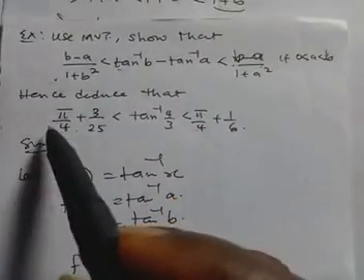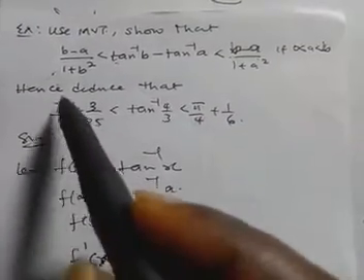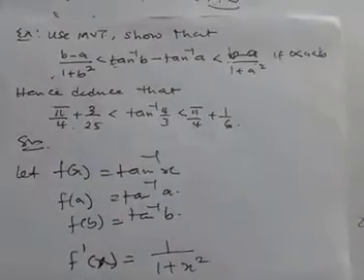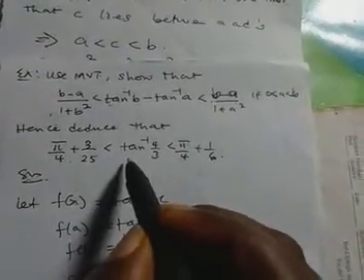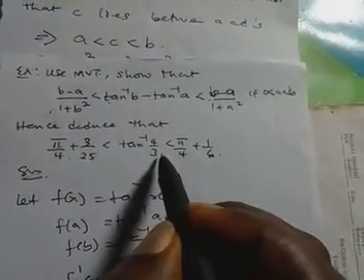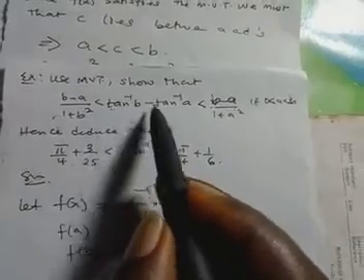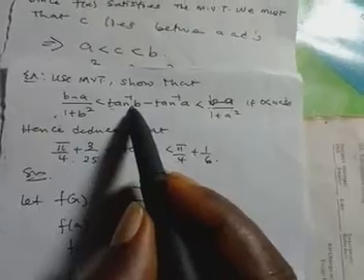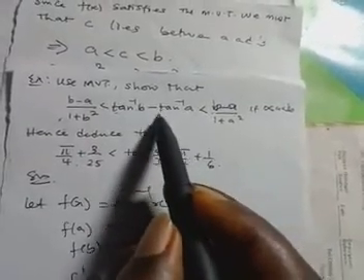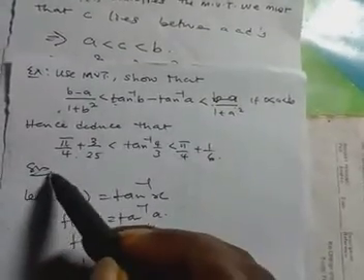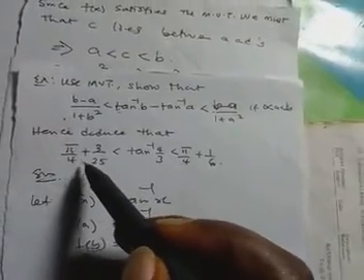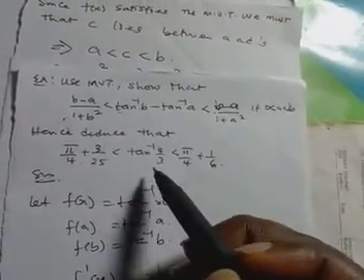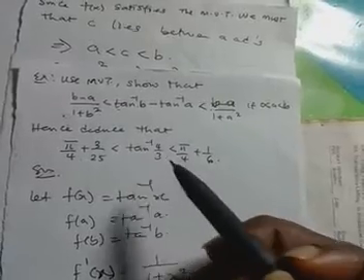But the question says that we should deduce this. So let's continue. If you look at what they asked us to show there, I can see arctan 4 over 3. Definitely, one of these two is 4 over 3, and there's no minus here. Definitely, our b is 4 over 3. And as you can see, this one is not more there, there is pi over 4. So, without stressing ourselves, we should know that our a is 1 and our b is 4 over 3.